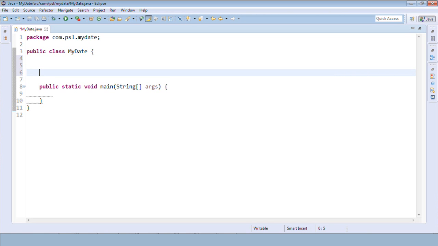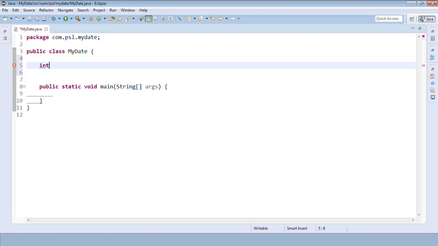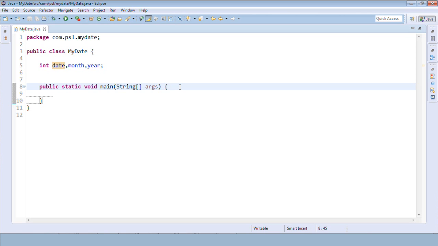Let me declare variables now. I'll declare int type variables called date, month and year. I need 3 variables, and we are calling these global variables because they are declared directly under the class. They are not declared under main or any other method, or inside any constructor. So I'll call them class level variables or global variables, or we can also call them instance variables.